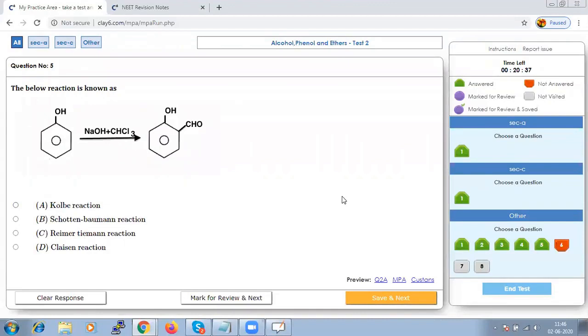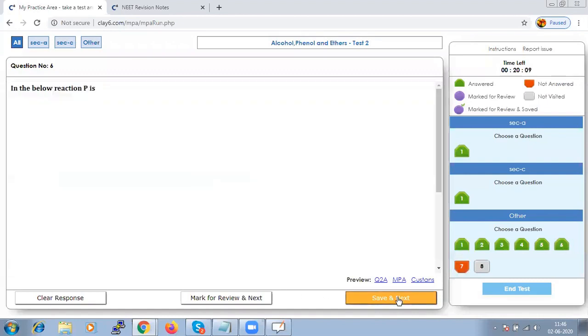From the reaction we could very easily say that it is the Reimer-Tiemann reaction, because when phenol is treated with chloroform and aqueous sodium hydroxide, it will produce salicylaldehyde, and the reaction is called the Reimer-Tiemann reaction. Save that and go to the next.